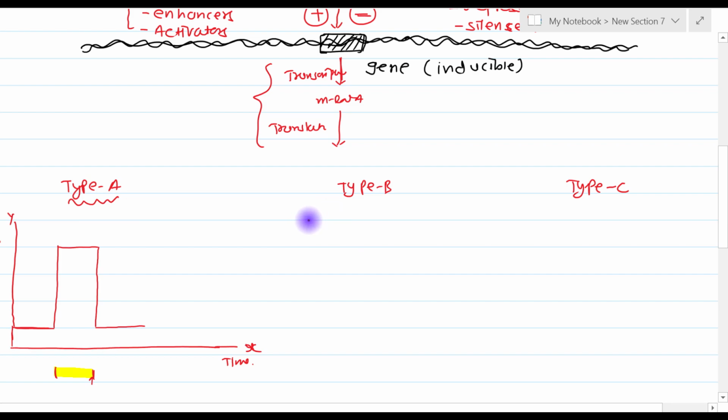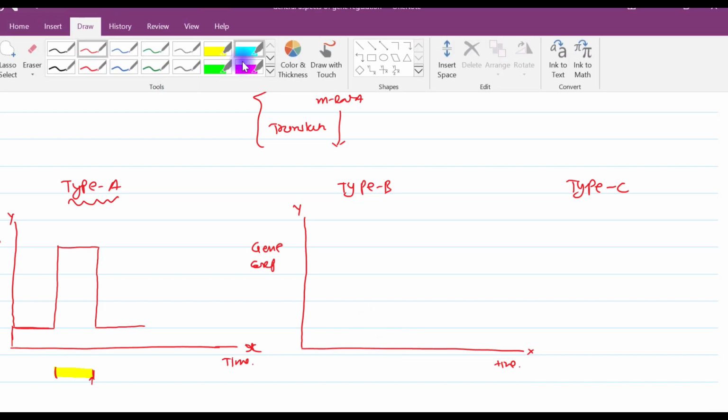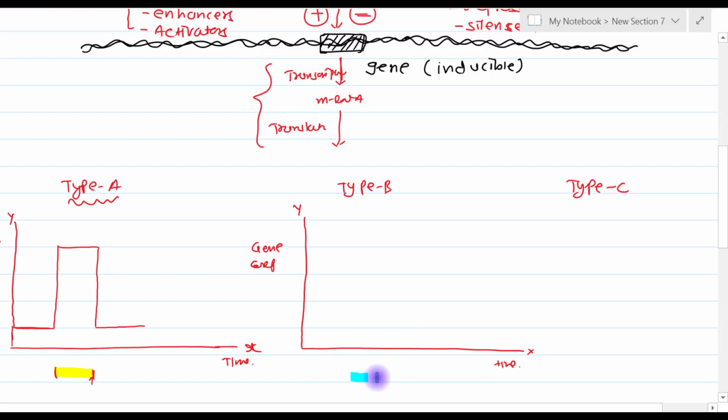In case of type B response, again the same graph: on the y-axis we have gene expression, and on the x-axis we have time, right. Here also, suppose at this moment and at this moment the positive regulator is present.